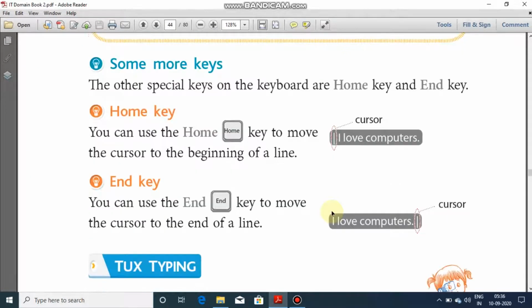Okay. Home key. You can use the home key to move the cursor to the beginning of the line, and similarly you can use the end key to move the cursor to the end of the line. So home key will take your cursor to the beginning of the line and end key will take your cursor to the end of the line. Okay, so let's have an example for this.